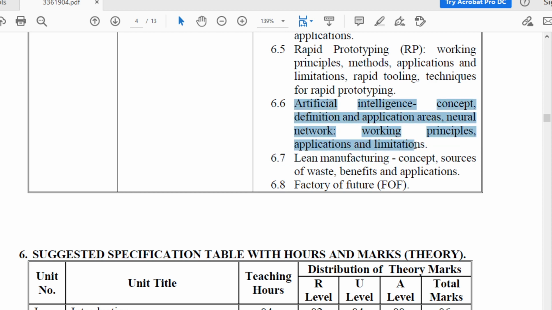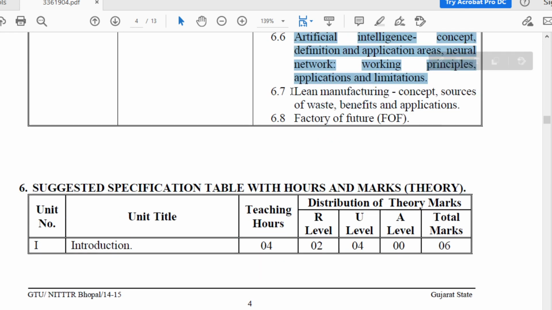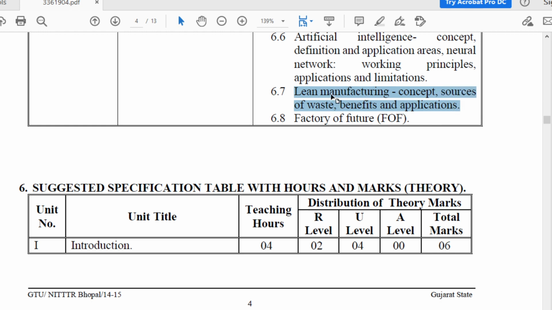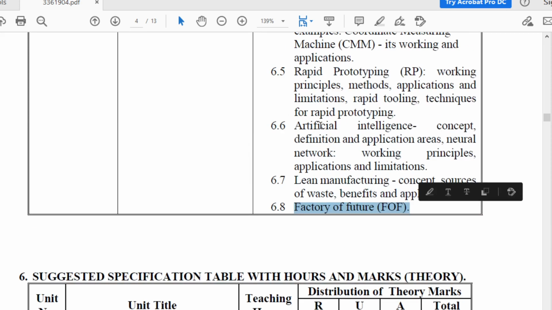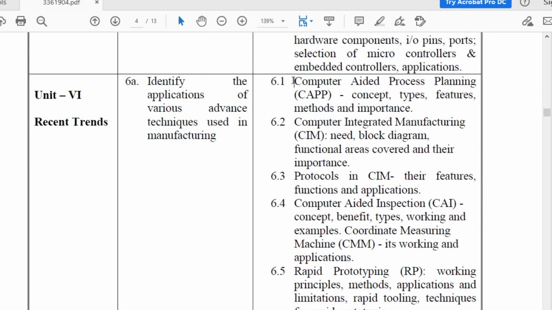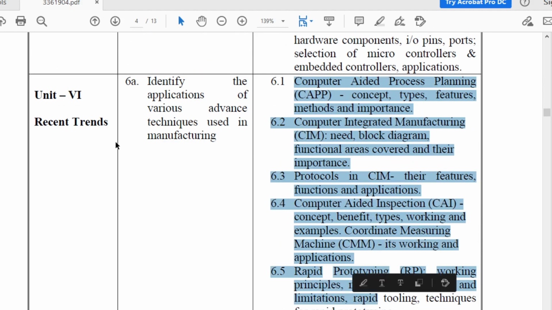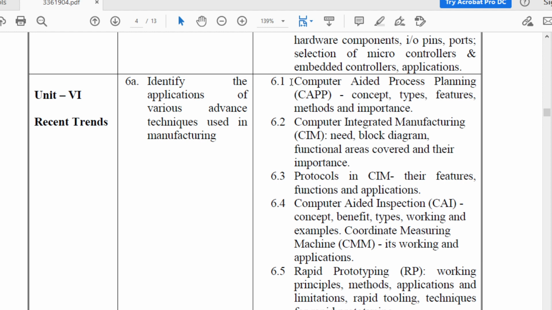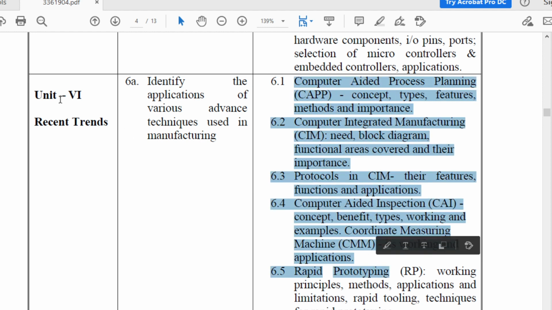So these are the topics. Next topic is lean manufacturing, in which you are going to study concept, sources of waste, benefits and application. And next topic is FOF, that is factory of future. So all these are the topics of chapter number 6, and all these you are going to learn in this chapter.